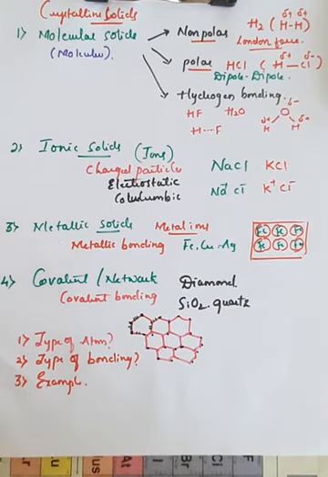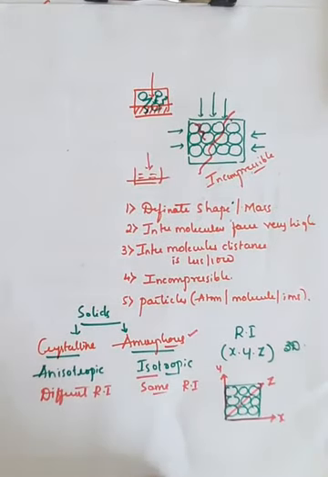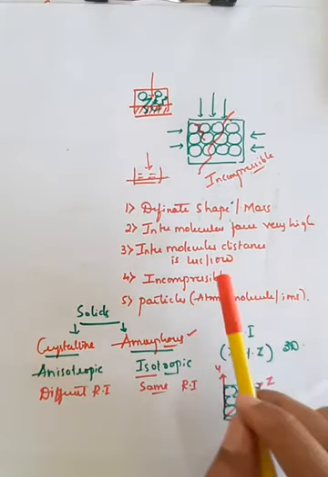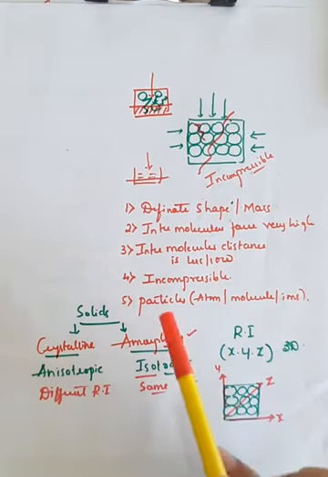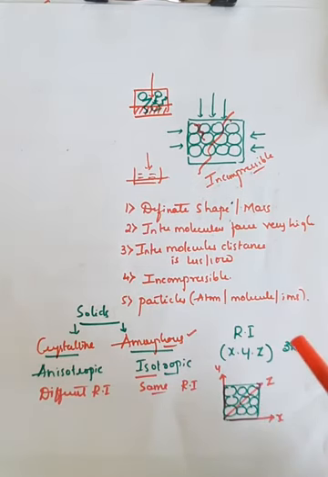Once again, let us see what we have learned today. The first important thing is the characteristics of solids. There are four to five important characteristics. One, solids have a definite shape as well as definite mass. Intermolecular force is very high, intermolecular distance is very small, and solids are mainly incompressible in nature. And fifth, the particles may be atoms, molecules as well as ions.